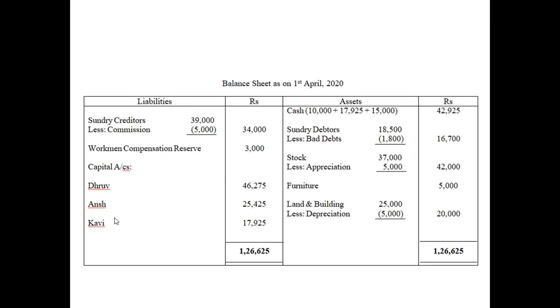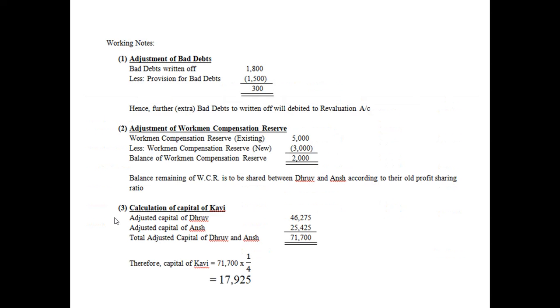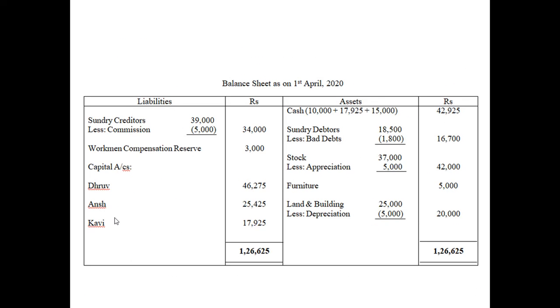Okay. So cash is already present. That is 10,000. Just now we came to know that capital of Kavi is 17,925 rupees. So in cash, this will be included 17,925 plus 15,000. This 15,000 of premium was brought by Kavi. You can look at point number 6. So this cash is existing balance of 10,000, plus capital of Kavi plus premium for goodwill. You get this figure 42925.